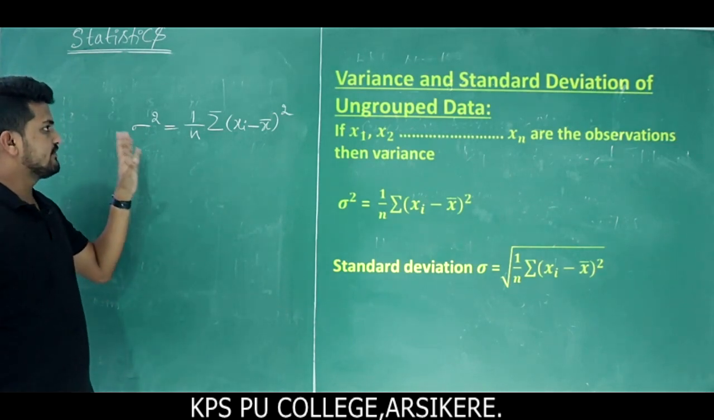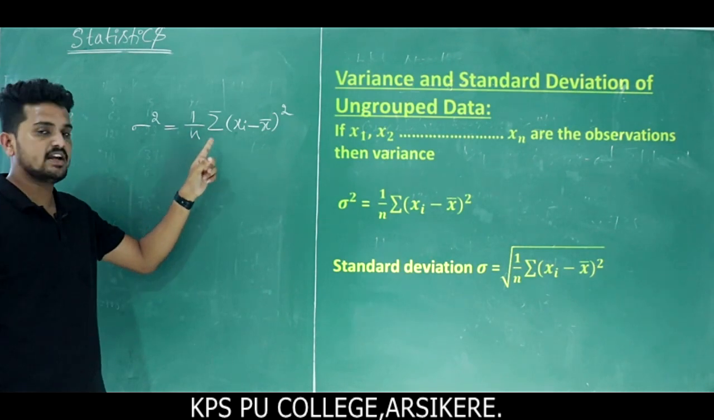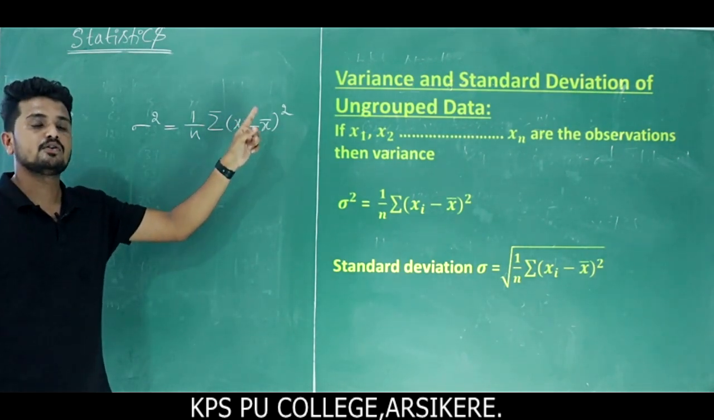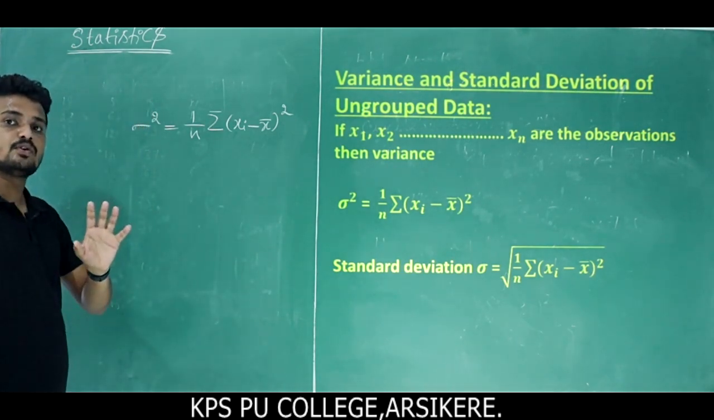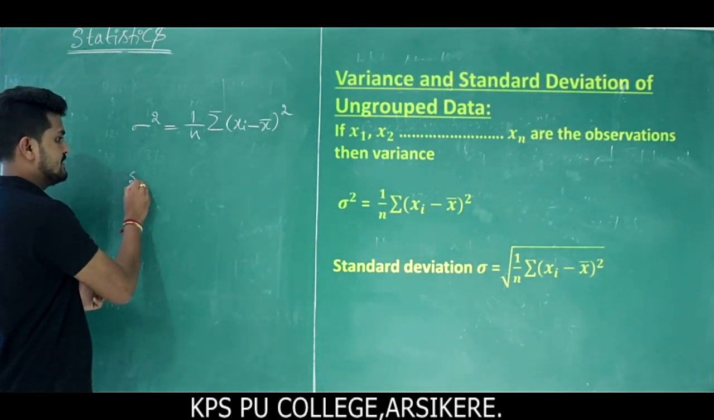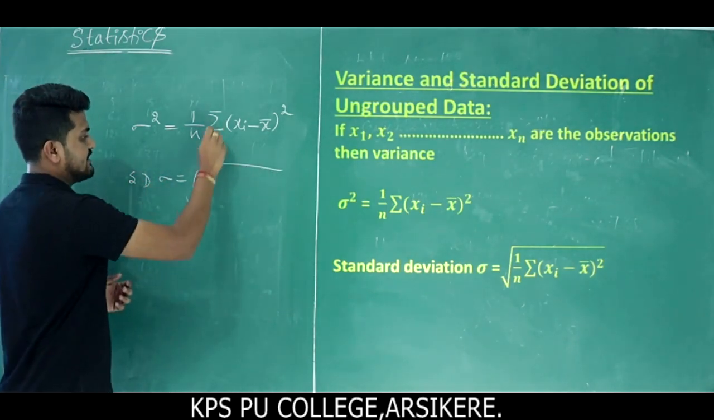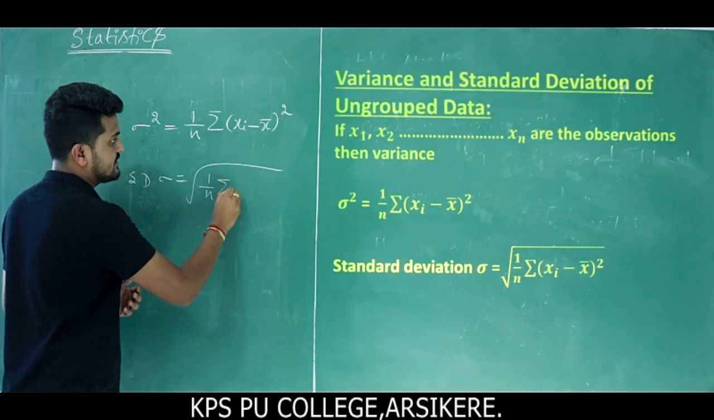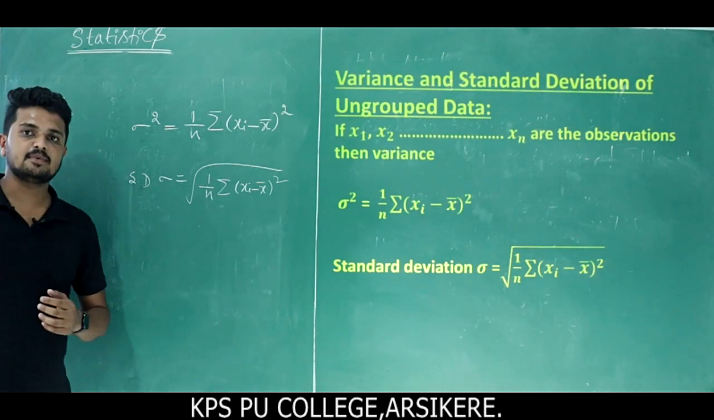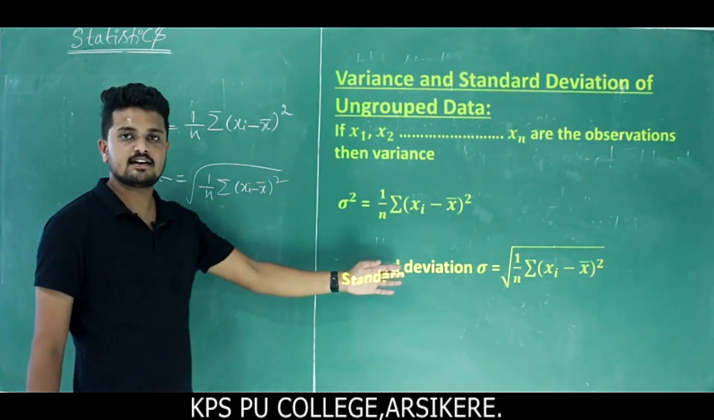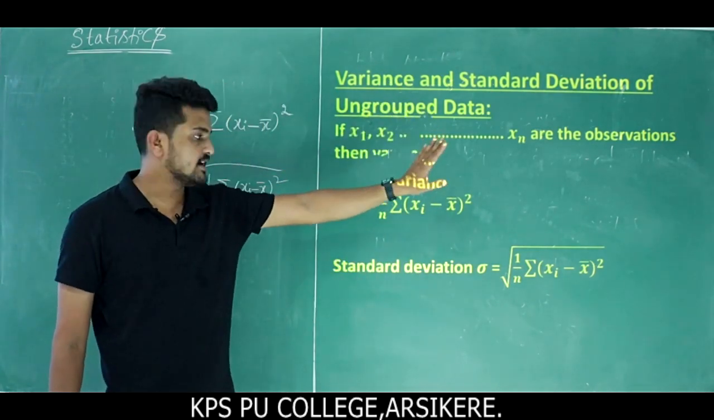So what is the formula of variance for ungrouped data? Variance is equal to 1 by n summation xi minus x bar whole square, where x bar is nothing but the mean value. Then how to define standard deviation? Standard deviation is nothing but sigma, the square root of this value: 1 by n summation xi minus x bar whole square. These two formulas are very, very important: variance and standard deviation for ungrouped data.